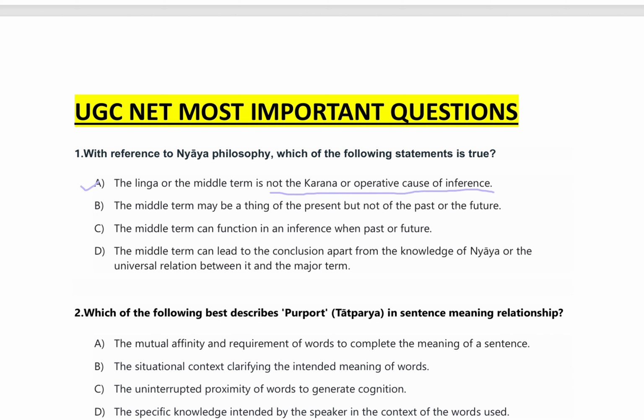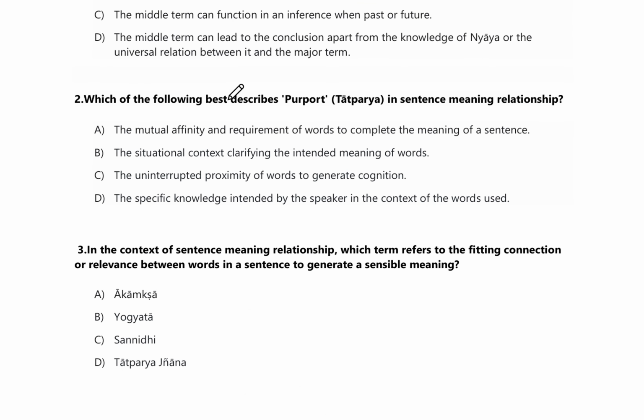Now we will go on to the second question, that is which of the following best describes purport, tatparya, in sentence meaning relationship. Option A, the mutual affinity and requirement of words to complete the meaning of a sentence. Option B, the situational context clarifying the intended meaning of words. Option C, the uninterrupted proximity of words to generate cognition. Option D, the specific knowledge intended by the speaker in the context of words used. So what will be the answer for it? They are asking about the tatparya.